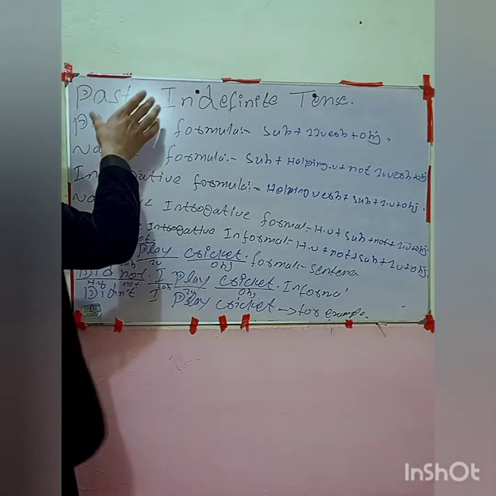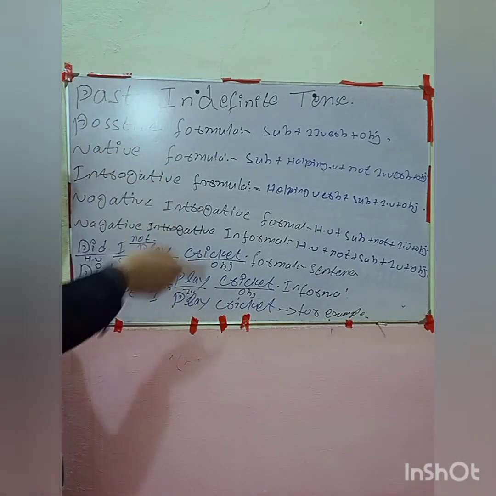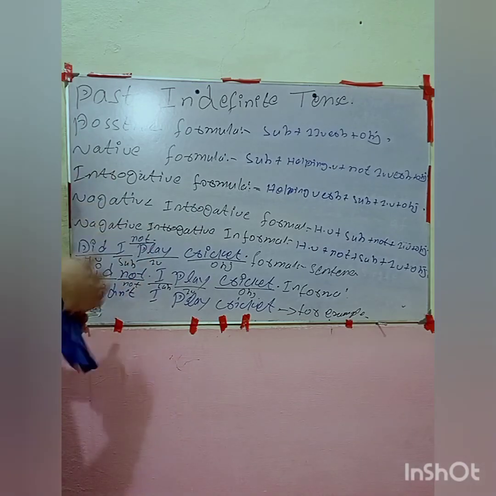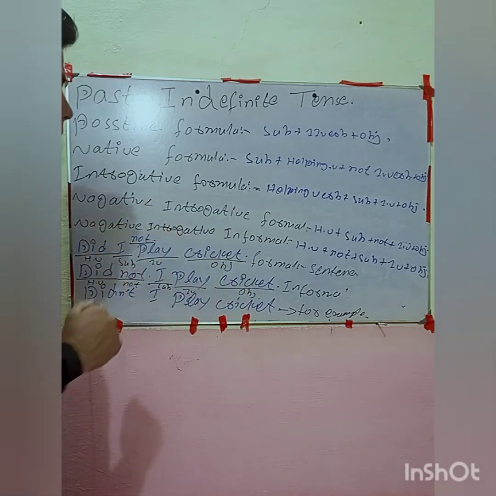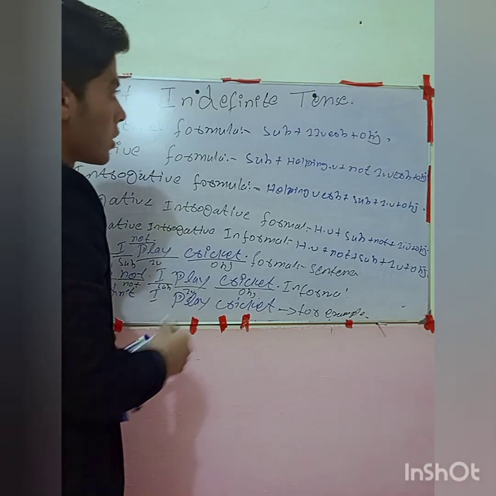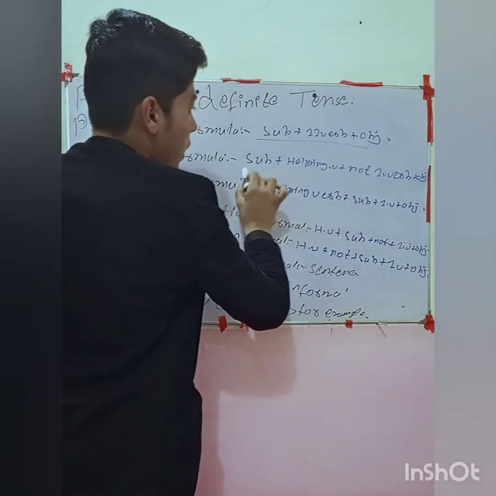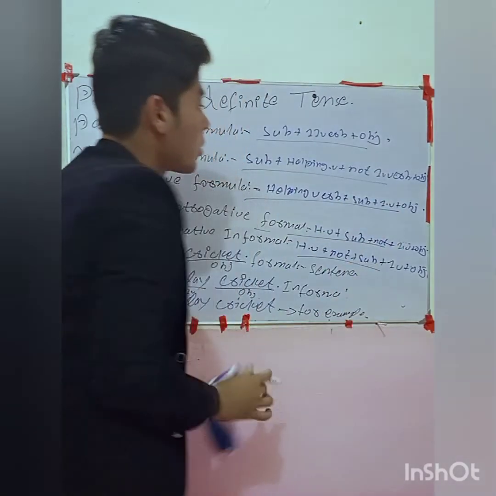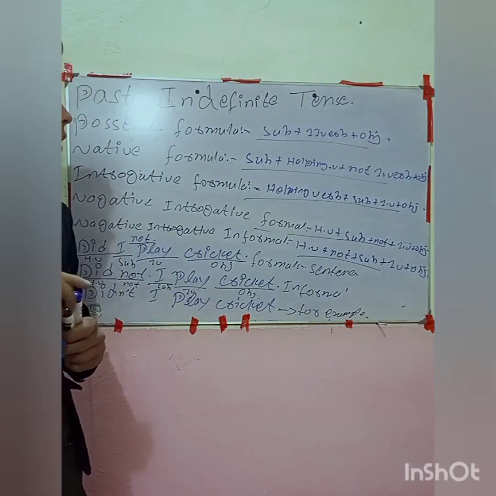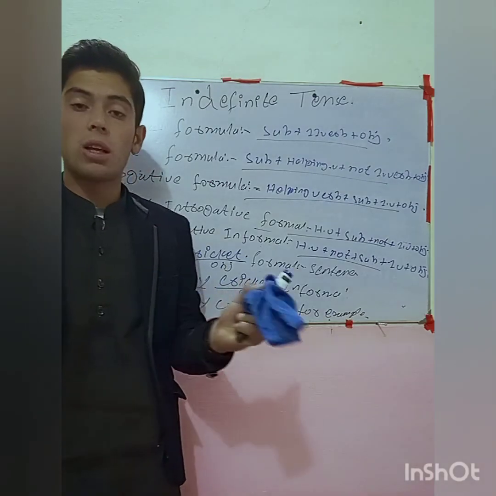So if you understood this: positive, negative, interrogative, formal, and negative interrogative formal, then write me in my comments that you understood this. There are formulas, and that formula will help you to make positive, negative, interrogative and formal sentences.